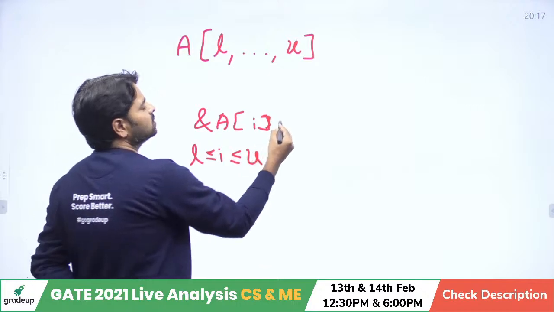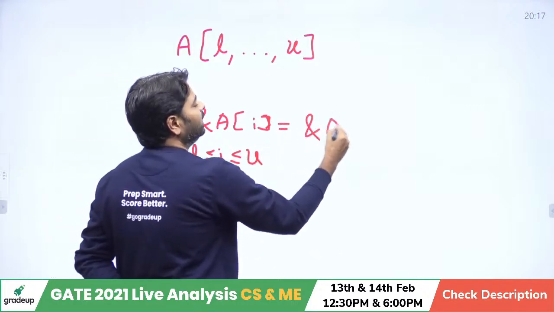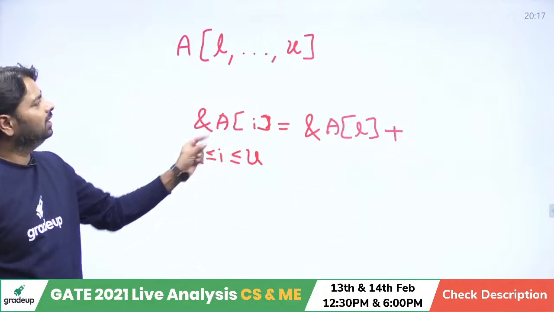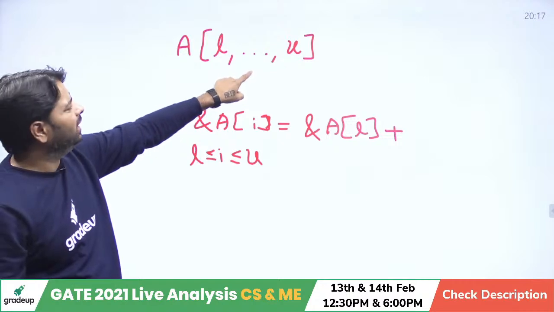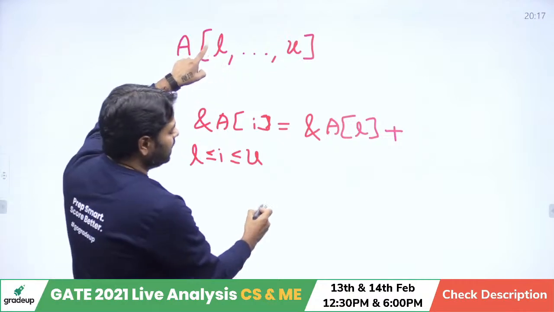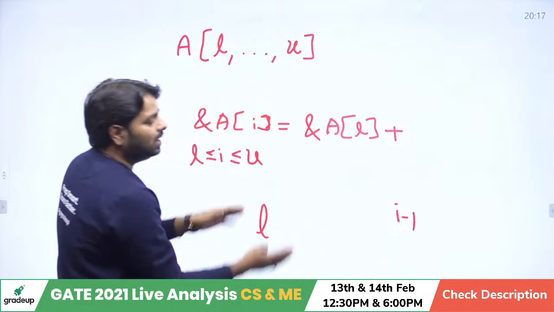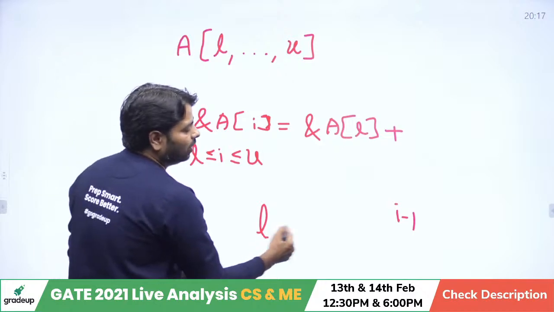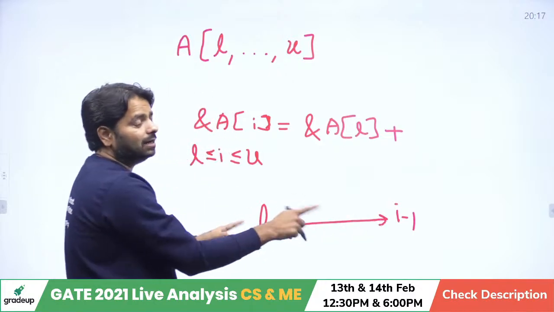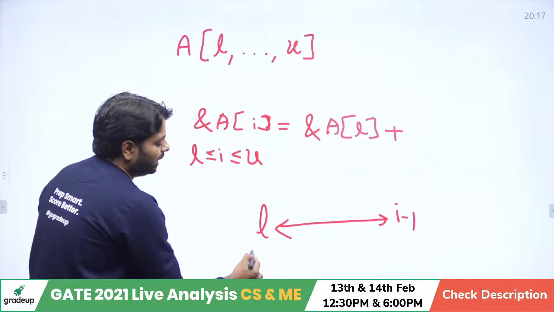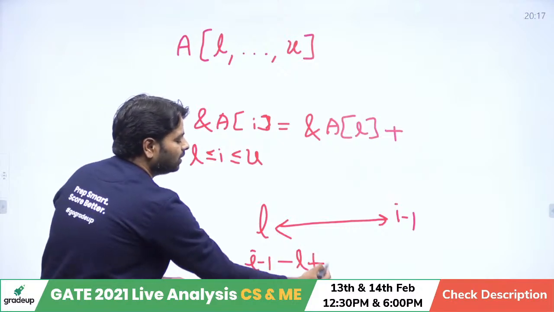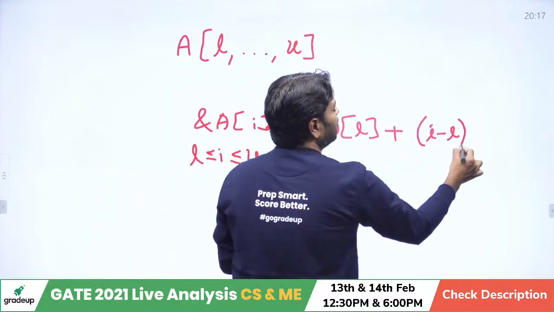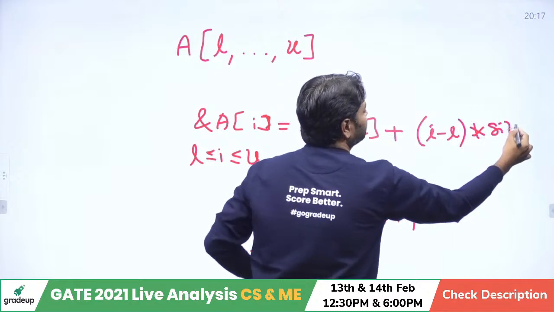You can't go beyond, out of bound you can't take. So what is it? Address of the first element, that is A of L, plus how do you calculate that? Now I is somewhere in the middle. Between L and I minus 1, how many elements are there? I minus 1 minus L plus 1. So I minus L elements are there. I minus L multiplied with the size of the element.